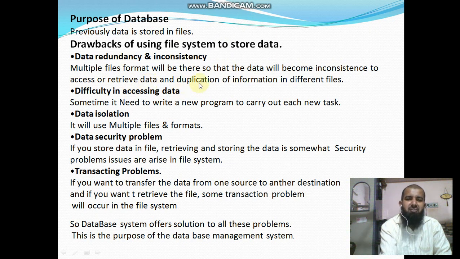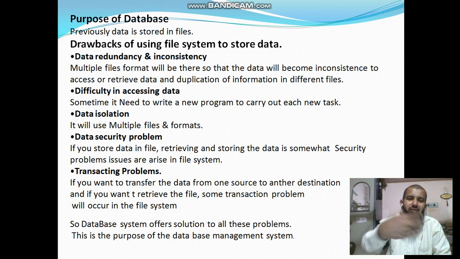And there is a chance of redundancy. Redundancy means duplication of information in different files. In one place you enter the data, and the same data you may enter in another place. Once you enter Amit, manager, in another place you may enter the same data, Amit, manager. It becomes a duplication.